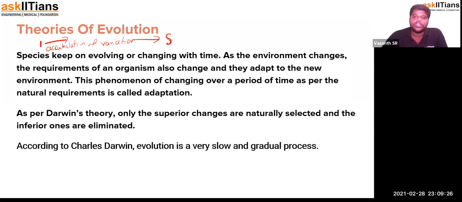According to Darwin, evolution relies on changes that happen naturally. Any superior organism which has the qualities and variations acquired to survive the environment will survive. The organisms which have not acquired these characteristics to survive these changes will be eliminated. That's what Darwin's theory is all about. It is not going to happen overnight. It's a gradual process. One thing keeps on happening, suddenly it fades out, and then another thing takes place.